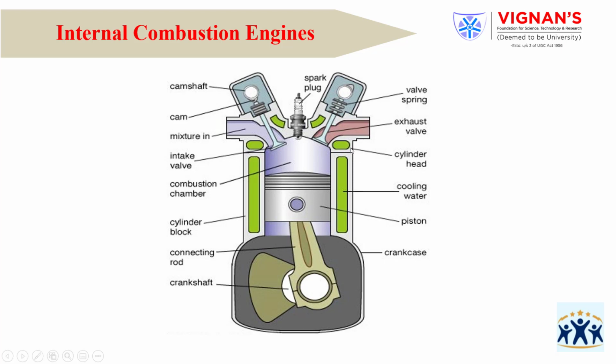This is the cylinder head. The green color shown here is cooling water. Once the engine is running, it generates a certain amount of heat. That heat is dissipated by this cooling water.